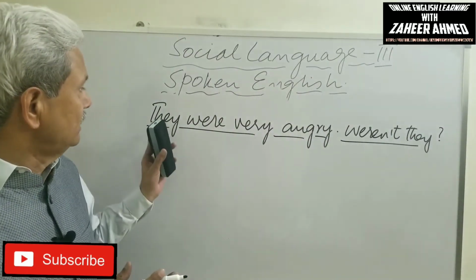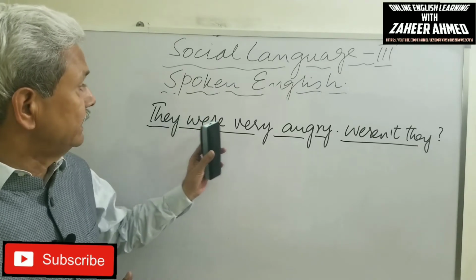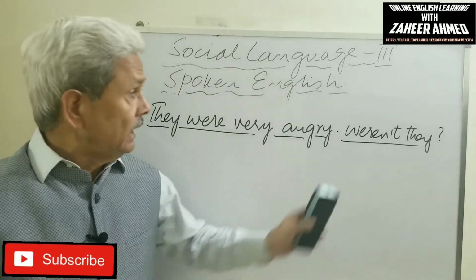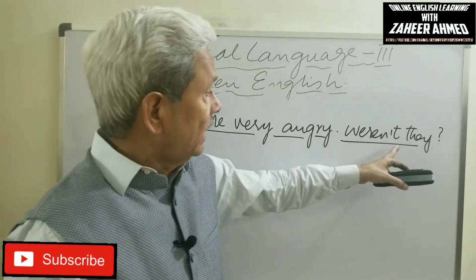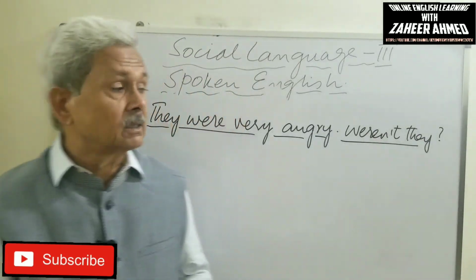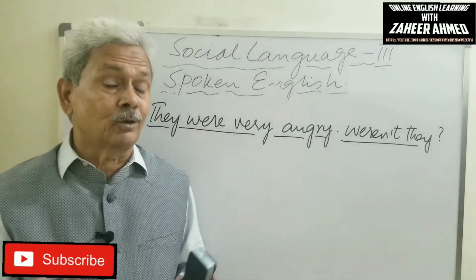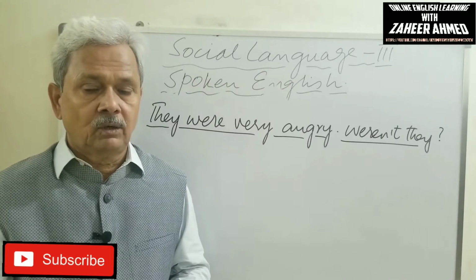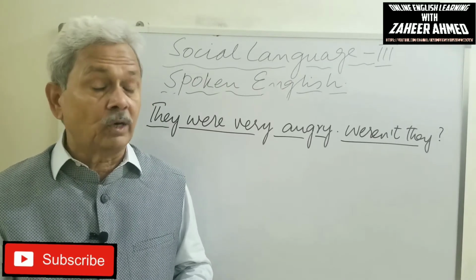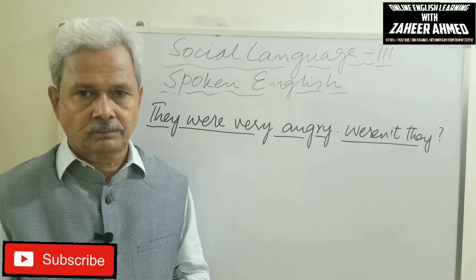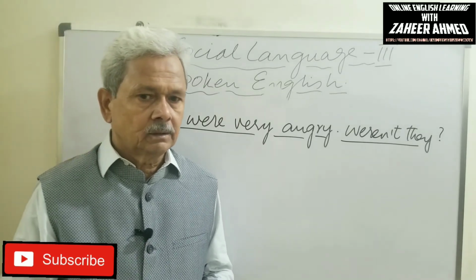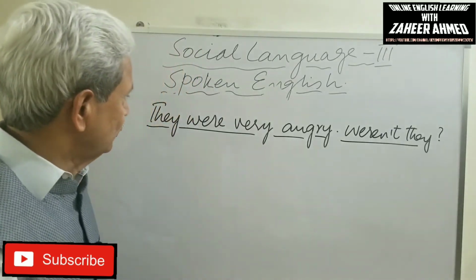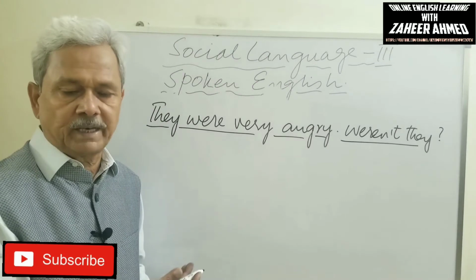Once he says they were very angry, and again asks weren't they, it means what I am saying is right or wrong. Were they angry or not? What do you say? Got it?